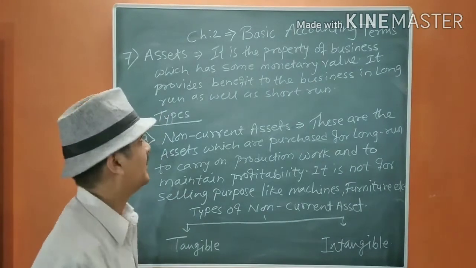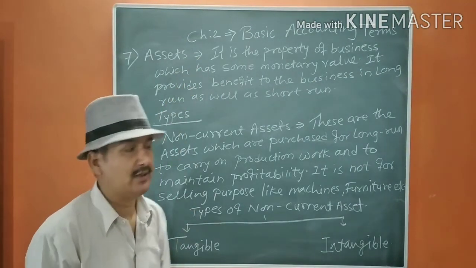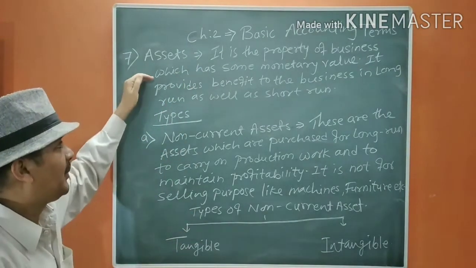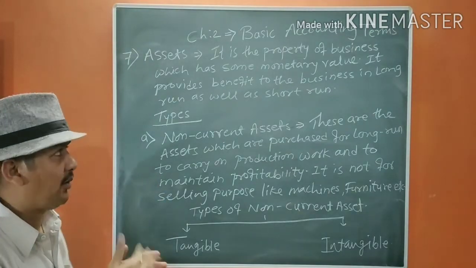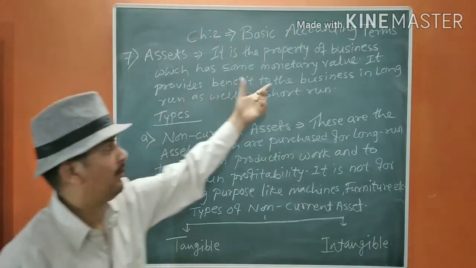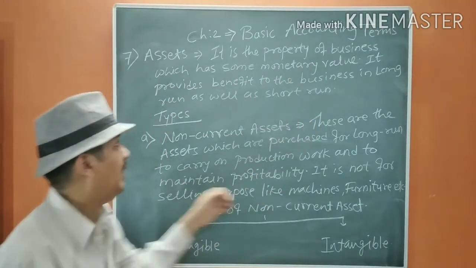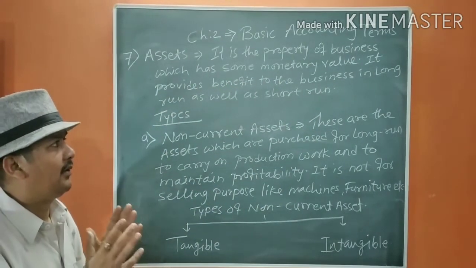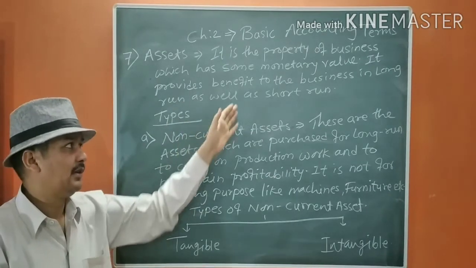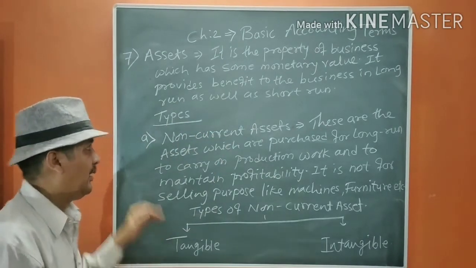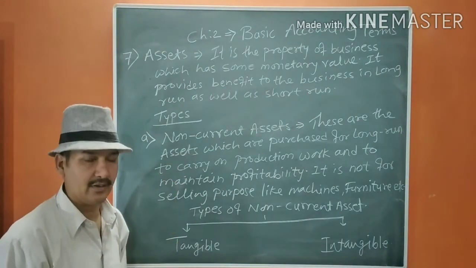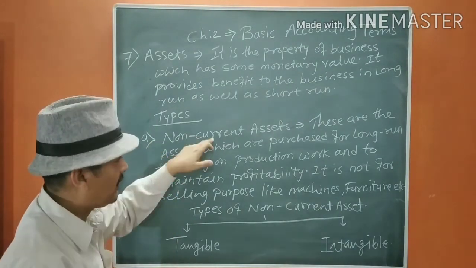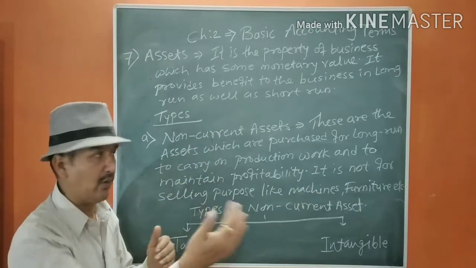Next is asset. It is the property of the business which is purchased for use in the business, for long use, which has some monetary value. It provides benefit to the business in the long as well as short run. Types of assets, non-current asset first. Non-current means which is for the long run.